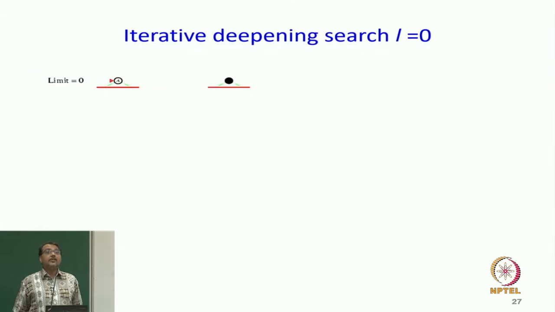So, let us see what iterative deepening search is going to do when your depth cutoff is 0. That means, I am not allowed to search beyond depth 0. What will it do?